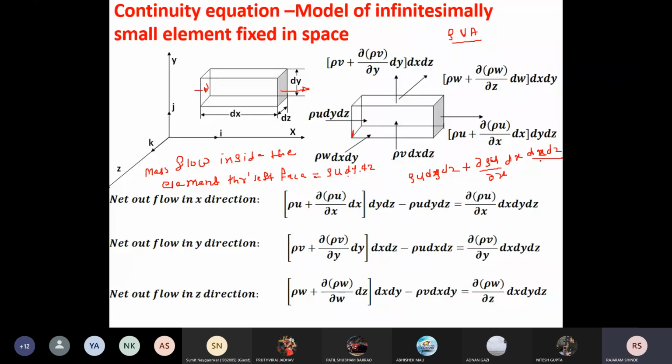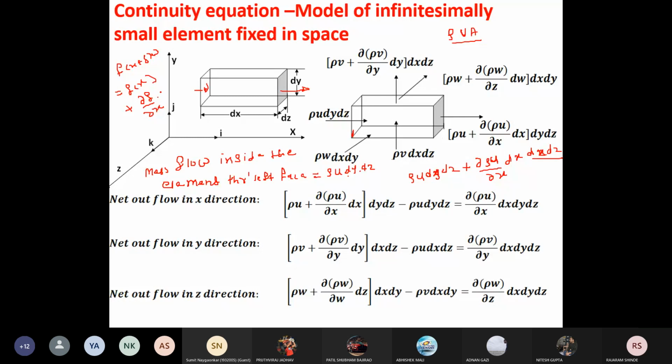Now I have already told you the Taylor series: f of x plus delta x equals f of x plus the derivative of f of x into that distance, that is delta x or dx.